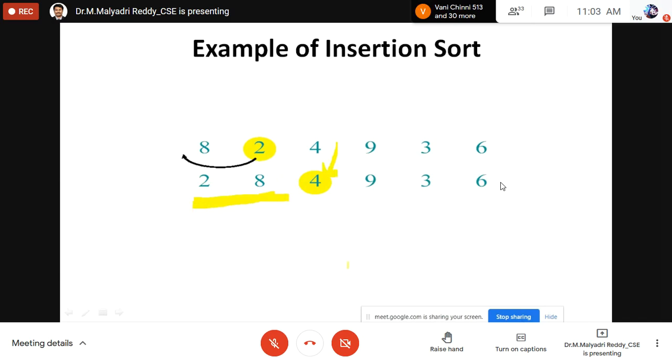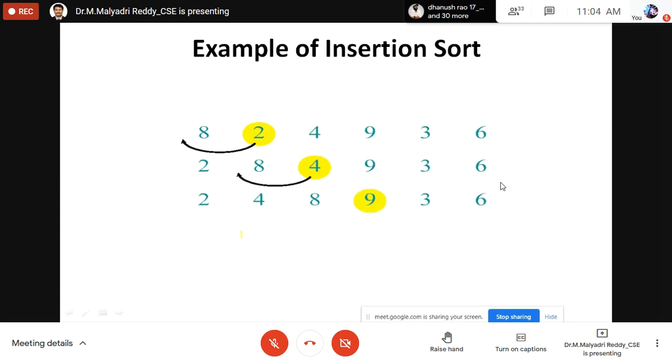Next, 4 is compared with 2. 4 is greater than 2. Next, 4 is compared with 8. 4 is smaller than 8, so insert the element in between 2 and 8. So 2, 4, 8 is the answer, and that is sorted. This is the tracing of the algorithm.